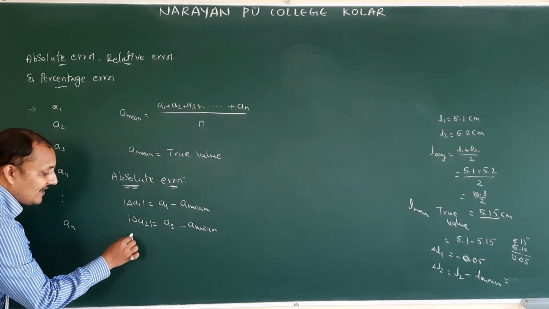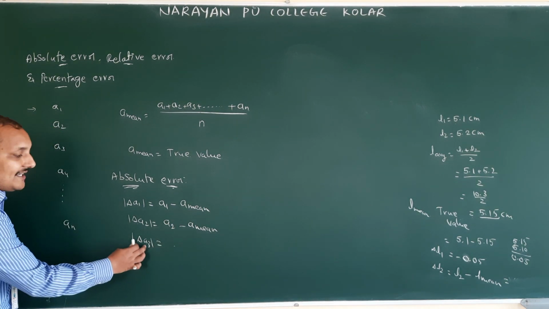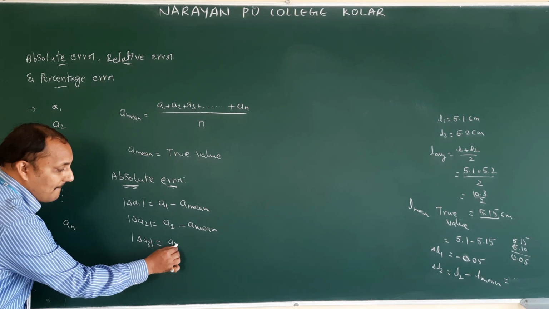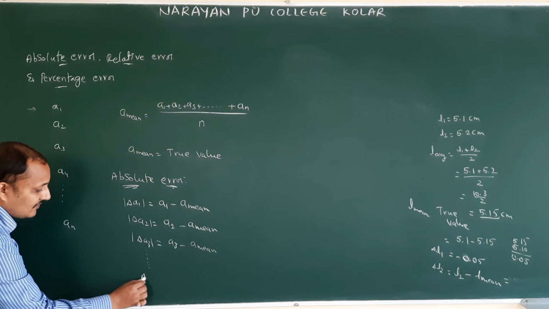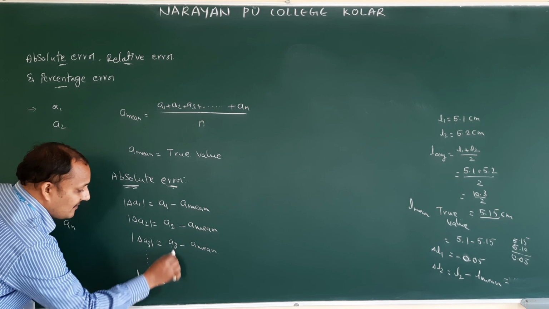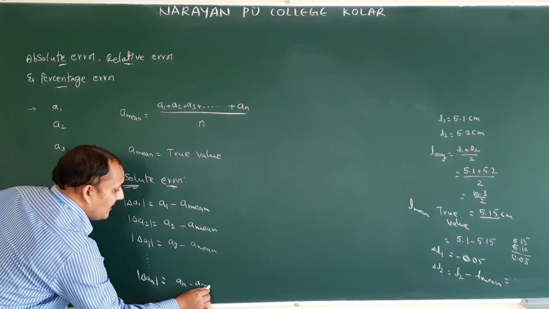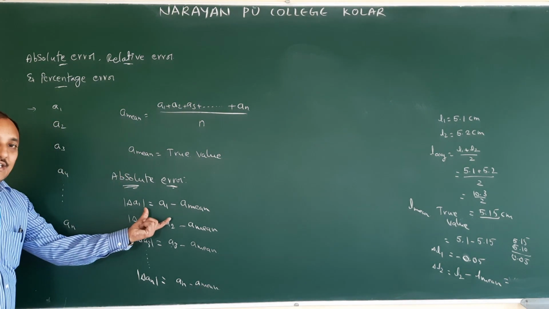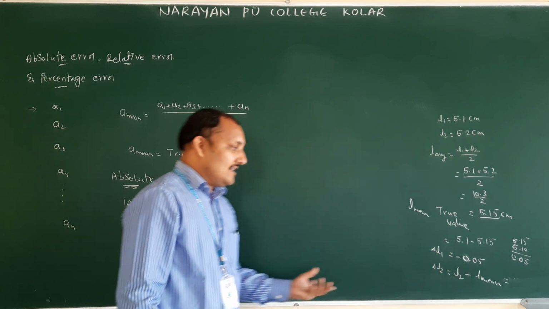Like that, can you write? How do you write delta A3? It is A3 minus A mean. So finally, delta An is equal to the last value An minus A mean. Okay, so this is the equation definition. If you see this example, then you can understand this one.